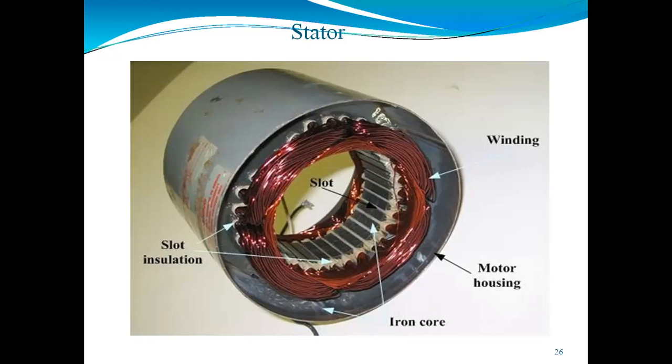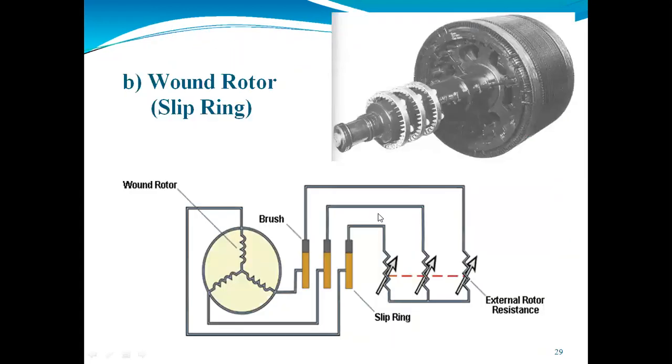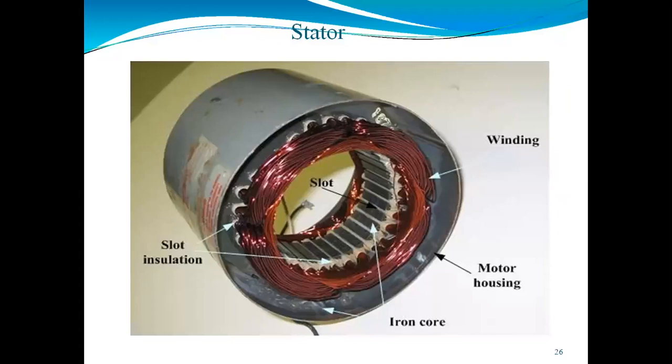If you take all the stampings together, they form the stator. If you see here, we are connecting the stamping one to the other. So these are combined together to form the stator core. The stampings are generally made using silicon steel, which reduces the hysteresis loss. The main function of the stator core is that it carries the alternating magnetic flux, which is required to generate the EMF. That's why we are using an iron core here.